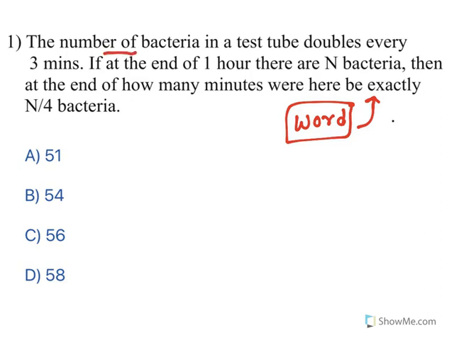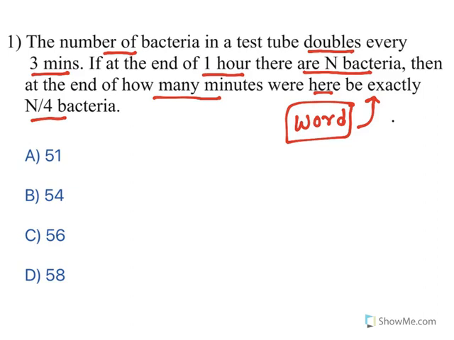The number of bacteria in a test tube doubles every 3 minutes. If at the end of 1 hour there are n bacteria, then at the end of how many minutes will there be exactly n by 4 bacteria? See, as I told you, there are a lot of words, but understand this one. What is the information given?